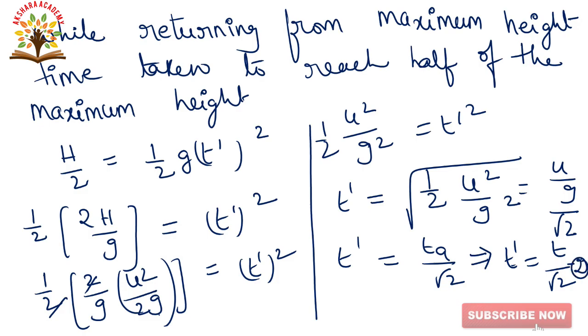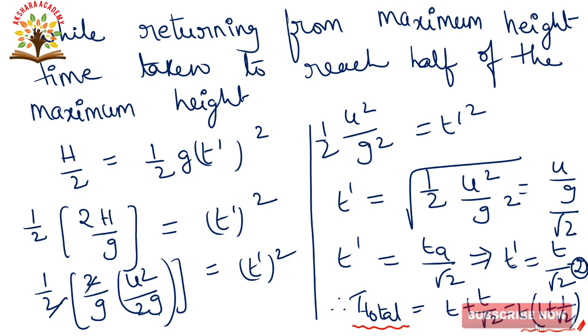From the first and second equations, we write total time is equal to t plus t by root 2. Taking t as common, 1 plus 1 by root 2. This is the final answer. Total time is equal to t of 1 plus 1 by root 2, or t plus t by root 2.